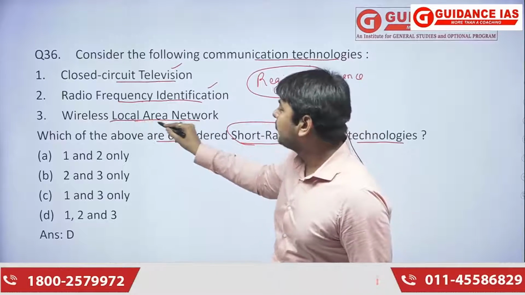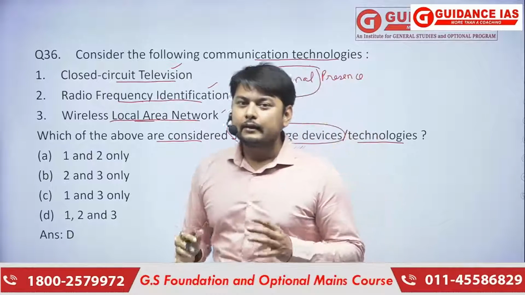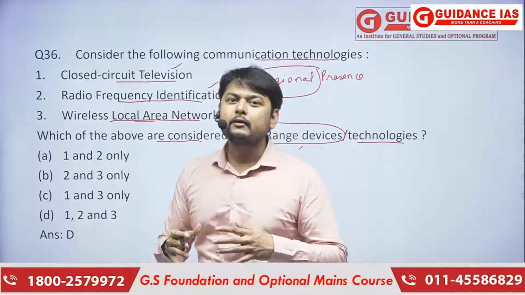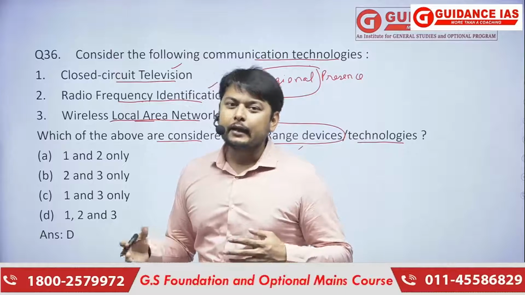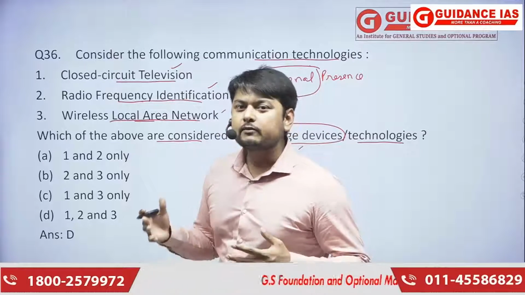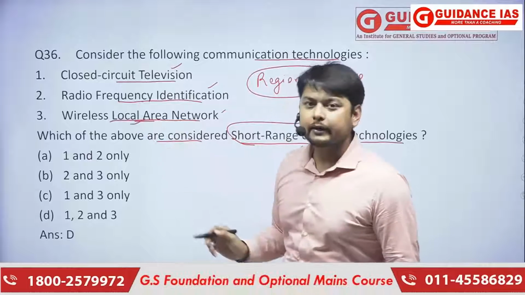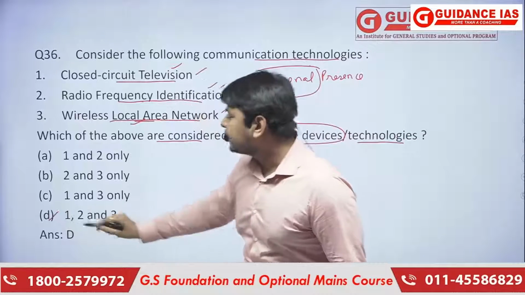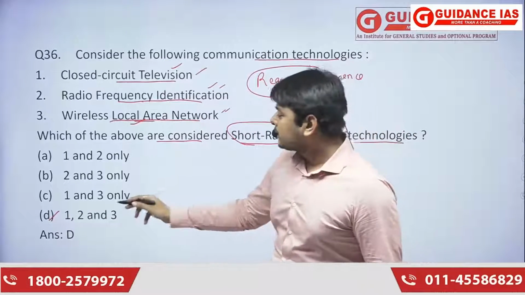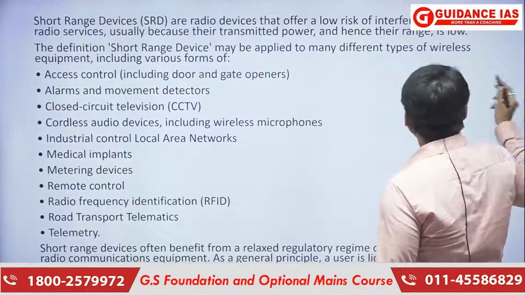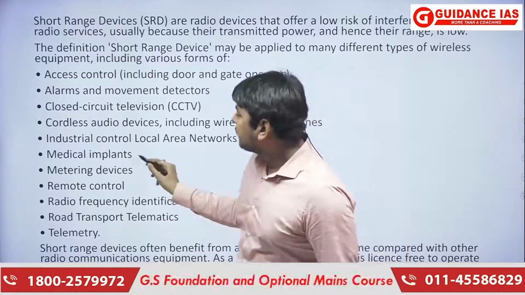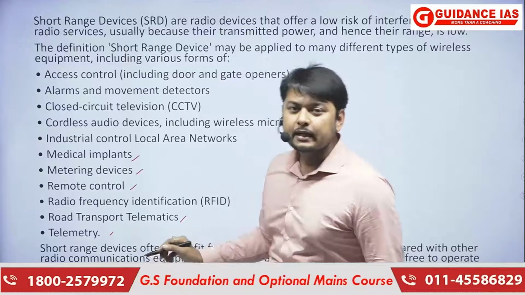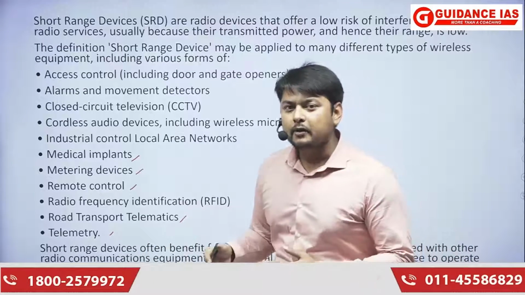Then there is the wireless local area network. A local area network is present in a building or two buildings, or it may be present in a bigger area like a railway station or a mall. There is no technology taking this wireless local area network into wider ranges. So all three are short range devices, and the answer is D. Medical implants, metering devices, remote controls, road transport telematics, and telemetry services are all short range devices as well.